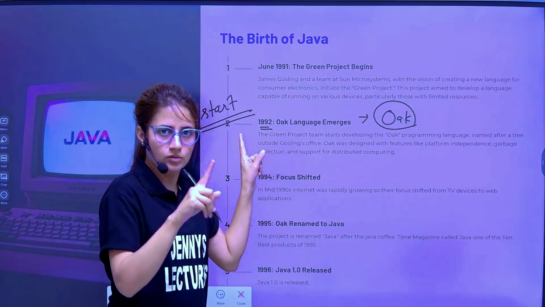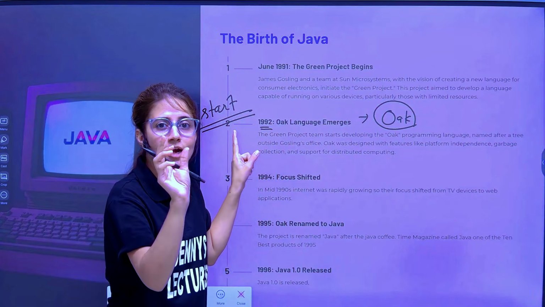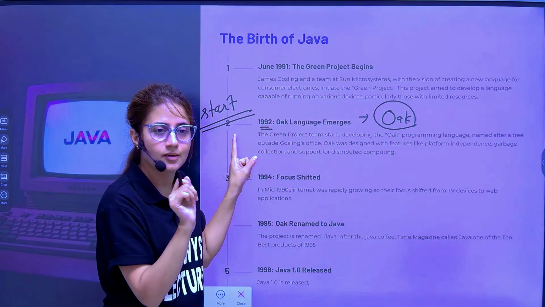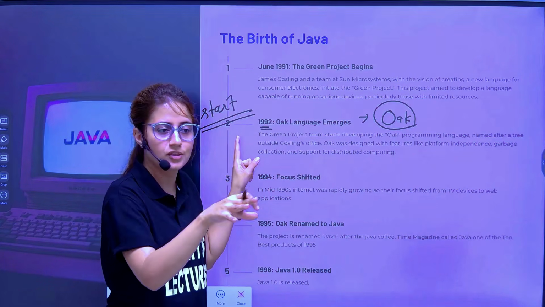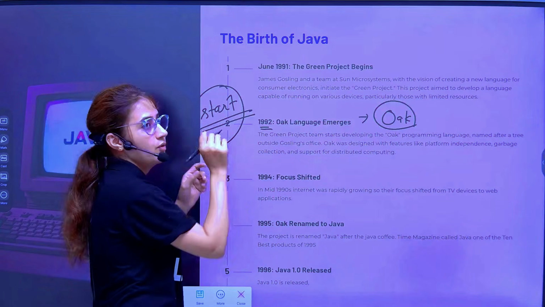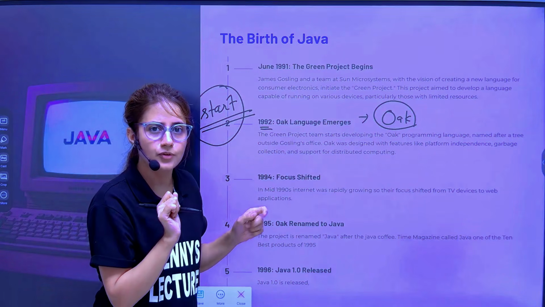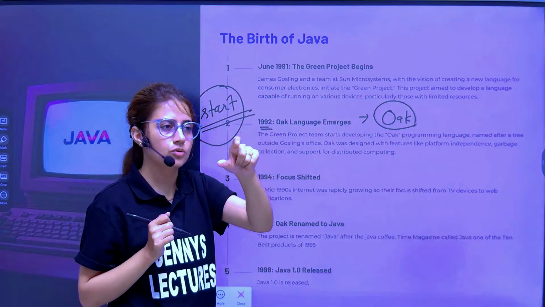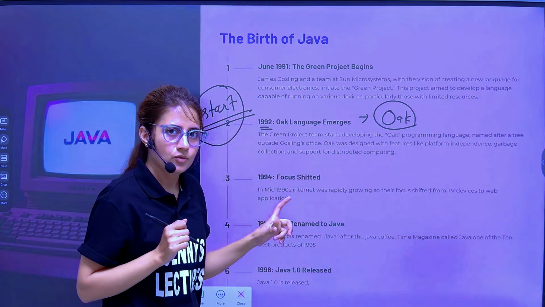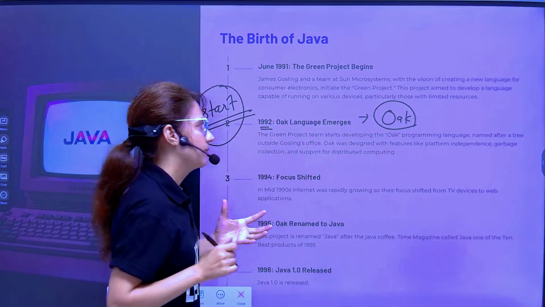If you want to check out what a Star 7 is, it was basically a smart device having a GUI and a touch screen. Nowadays all the phones and everything are touch screen, but way back in 1992 they had this smart touch screen device. If you want to check it out, you can go to Google and search for Star 7 James Gosling, so you will see the video. You can check out how this device works.